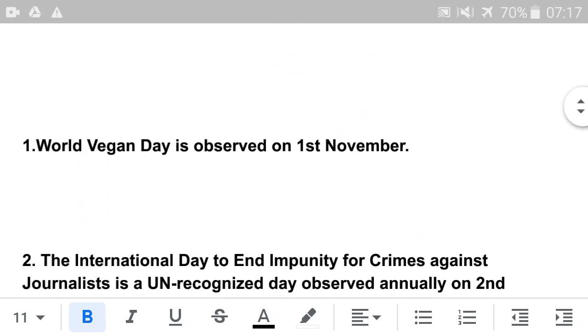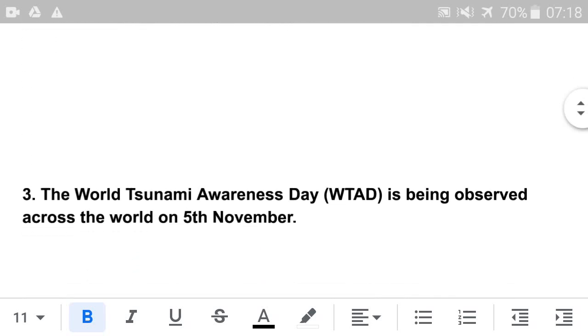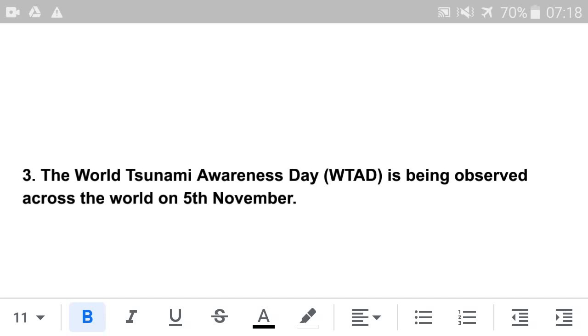World Vegan Day is observed on 1st November. Next, the International Day to End Impunity for Crimes Against Journalists is a United Nations recognized day observed annually on 2nd November. Next, the World Tsunami Awareness Day is being observed across the world on 5th November.